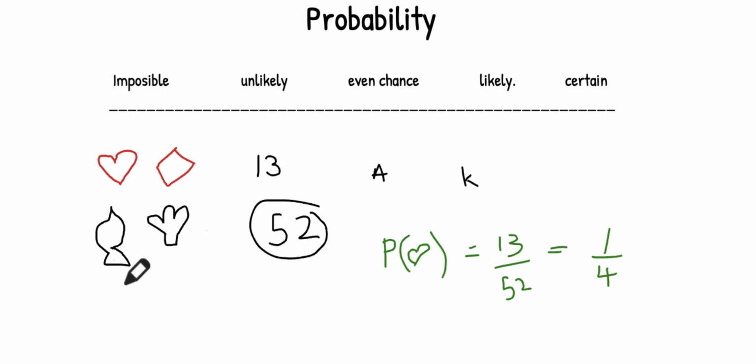All right, so that is what probability is all about, finding the likelihood of an event or an experiment taking place, whether it is impossible or certain. And remembering that the scale always goes from 0 to 1. So at the end of the day, if we add 1 over 4 of hearts, 1 over 4 of diamonds, 1 over 4 of spades, 1 over 4 of clubs, we'll get a total of 1. So at the end of the day, there's 100%. It should not go beyond 1. All right. So that is basically what probability is all about.